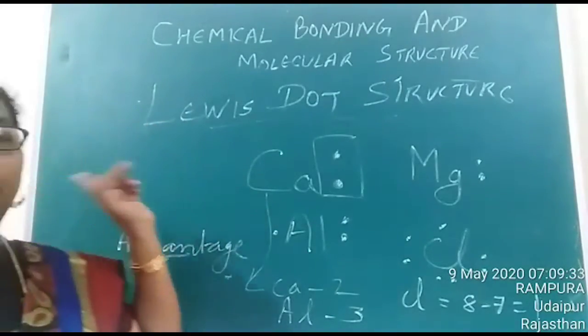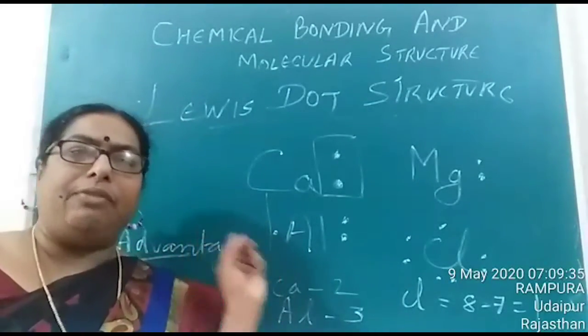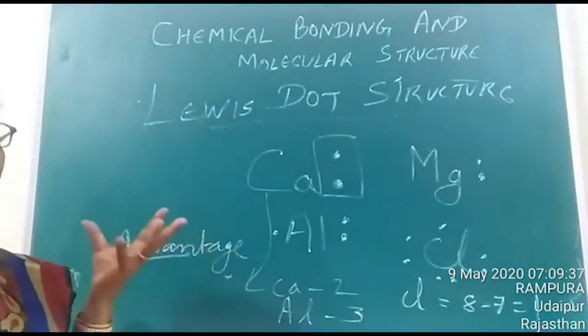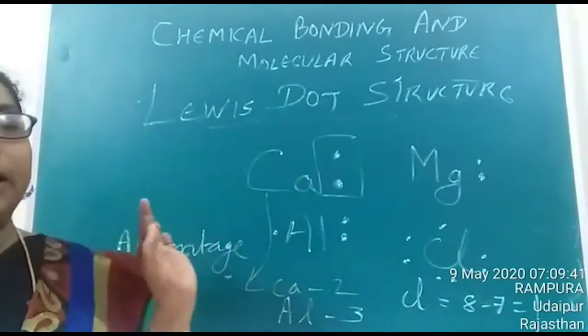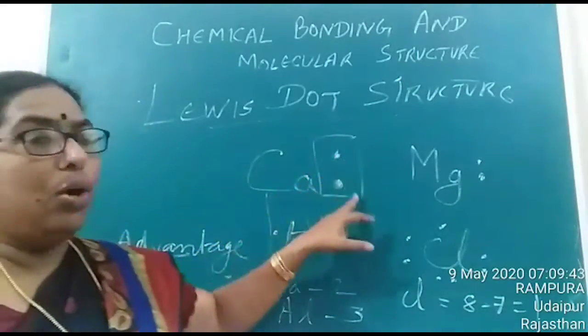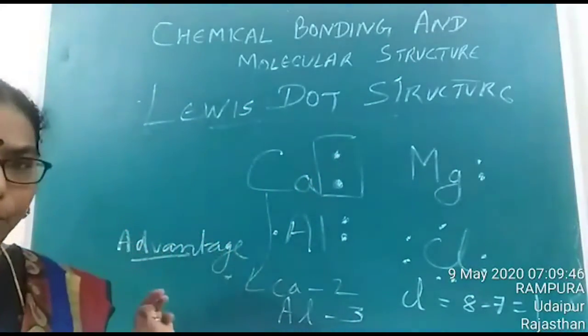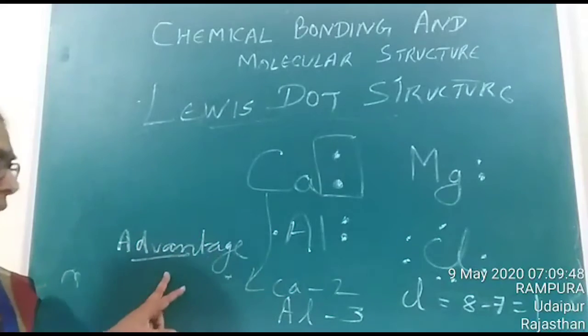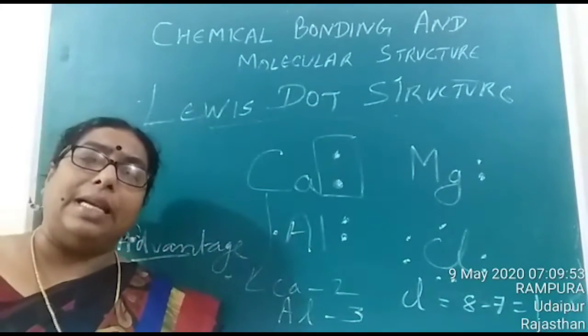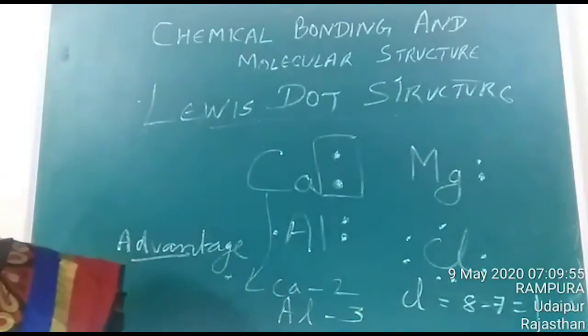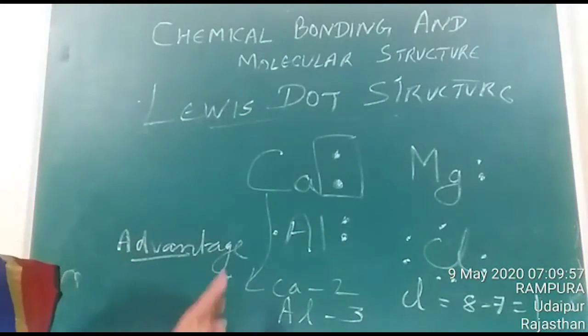So once more I'll explain. In Lewis dot structure, the symbol represents the nucleus along with the inner electrons, and the dot represents the valence electrons. And the advantage of Lewis dot structure is that it helps us to calculate the valency, as well as predict the valence electrons in case of elements.